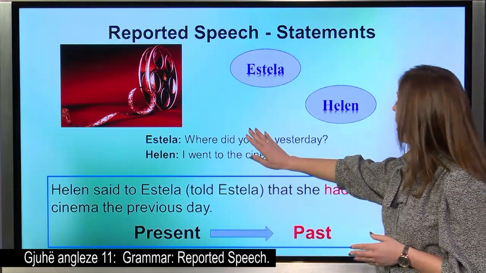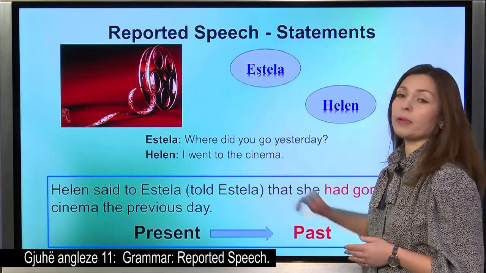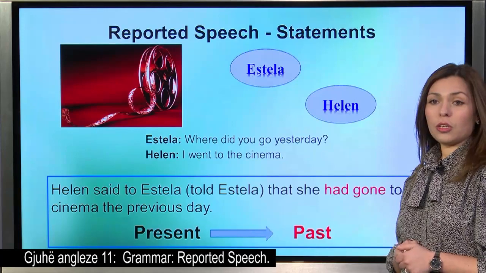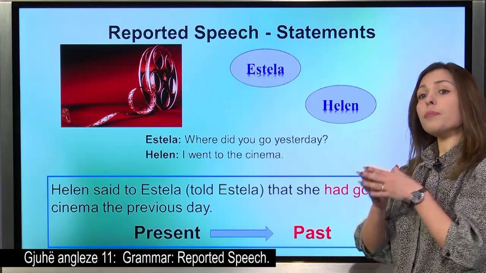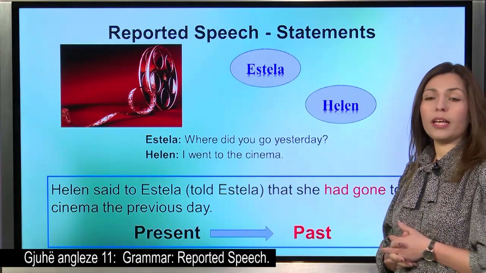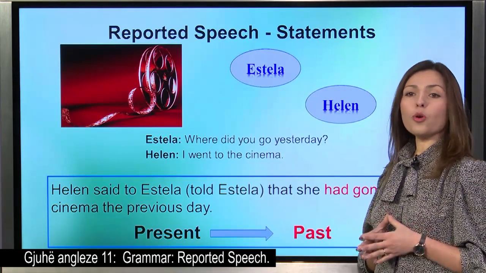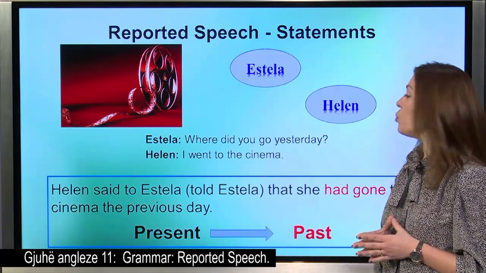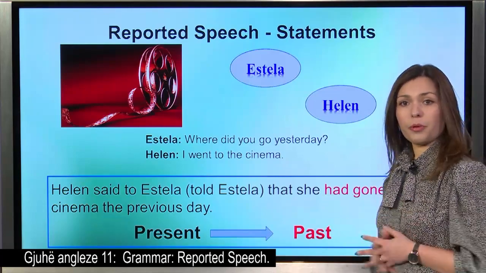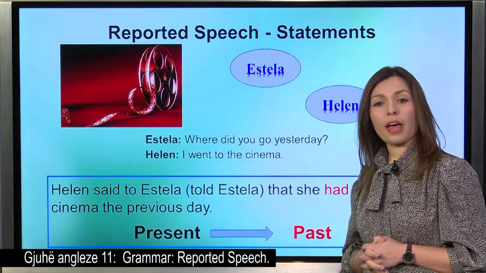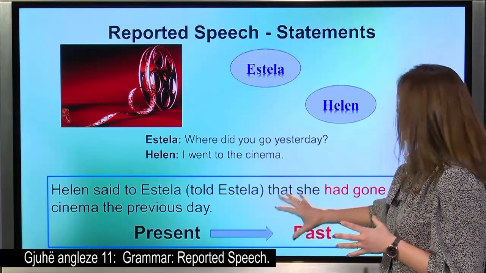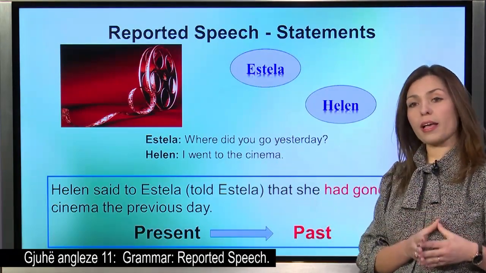So, from active speech that is happening now, we go to the reported speech. These words were reported by someone else. The main difference between active speech and reported speech is that this happens in the present, whereas here we go to the past.